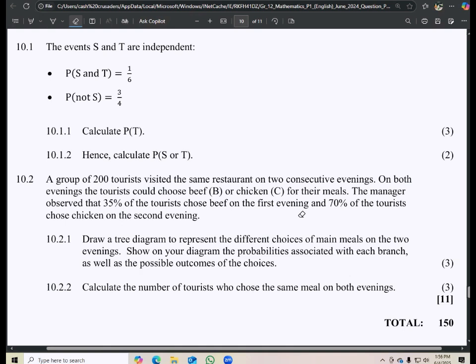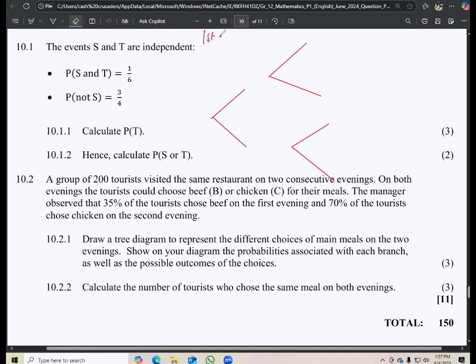Right. This is what we are going to do now. We have the first evening and the second evening. So those are 2 events. First evening can be indicated by this, and then second evening. So event 1 and event 2.